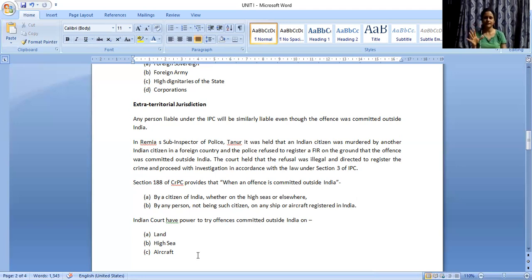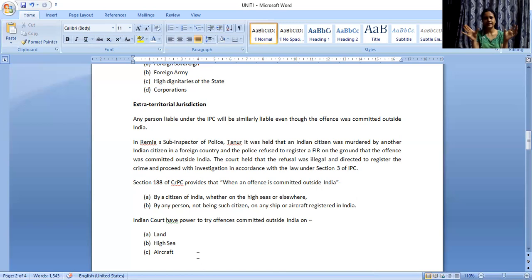It's basically very simple. What is the scope of IPC? It's the whole of India, including Jammu and Kashmir as well as Ladakh. There are two different concepts, territorial and extraterritorial. What is territory? It's a geographically fixed jurisdiction. So the territory is India. If you are committing anything in India, you will be held liable whether you are a citizen of India or not.